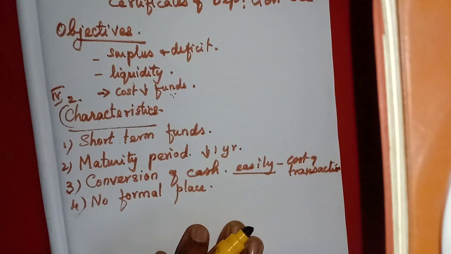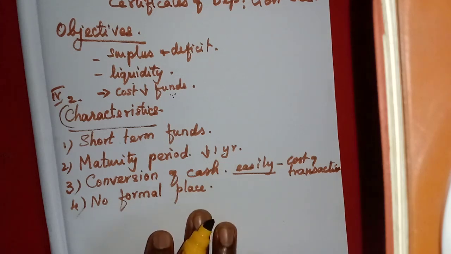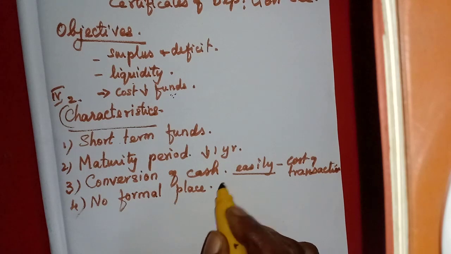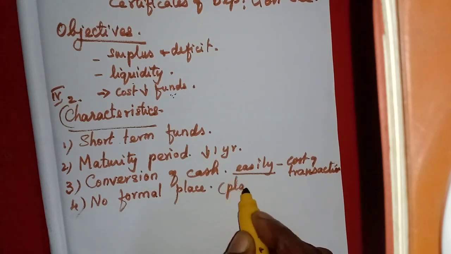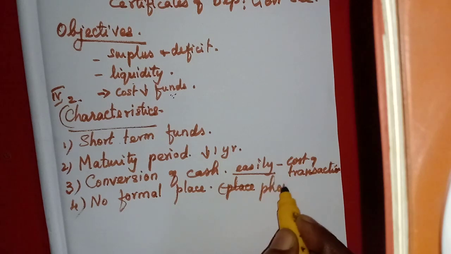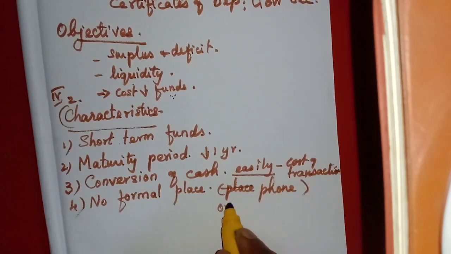Then, no formal place. Like a capital market has a formal place as stock exchange, where they can purchase and sell long-term financial instruments, shares. But here for the money market instruments, there is no formal place, but all these transactions will be done only through phone, or we can say oral communication.